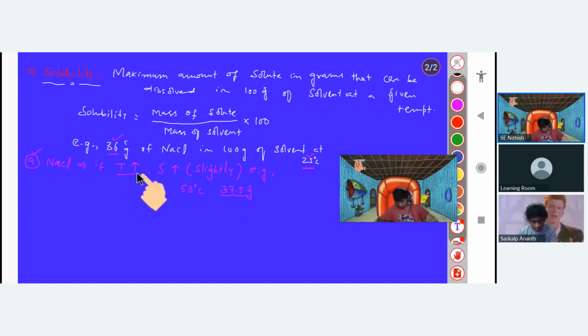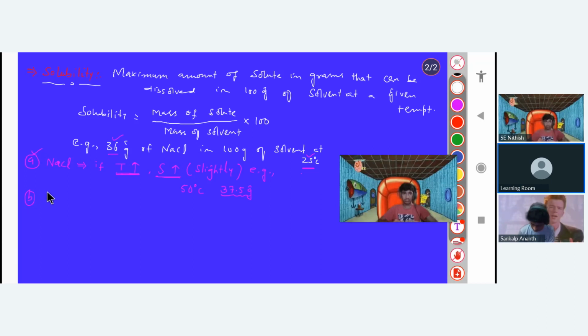Supersaturated is when a saturated solution is cooled down. At that time it becomes supersaturated. I have already written that down, and I hope that you will go through it and revise it. So what I'm saying is very important: when we increase the temperature, solubility increases, but it increases only slightly. That means very little. Now we are having another salt here.